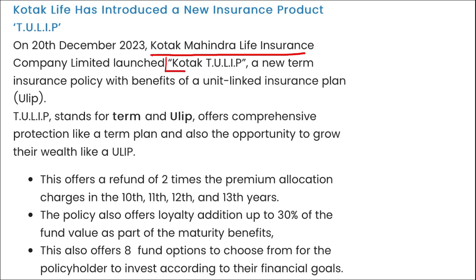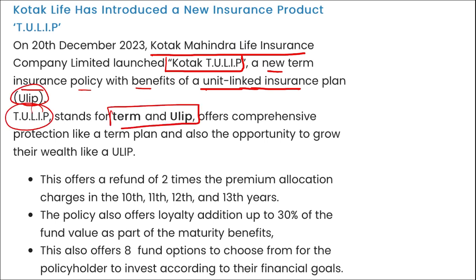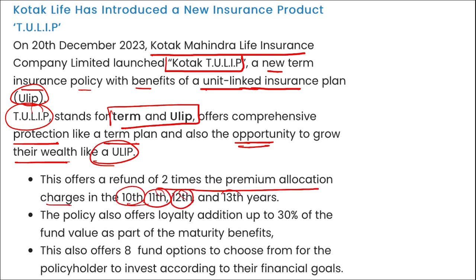Moving on, next is your Kotak Mahindra Life Insurance Company. They have launched Kotak Tulip. This is a new term insurance policy with the benefits of a unit linked insurance plan, that is ULIP. Here Tulip stands for term and ULIP, that offers protection like a term plan and also the opportunity to grow wealth like a ULIP. ULIP is your unit linked insurance plan, right? This offers 2 times the premium allocation charges in the 10th, 11th, 12th and 13th year, and the policy also offers loyalty addition up to 30% of the fund value as a part of the maturity benefits.